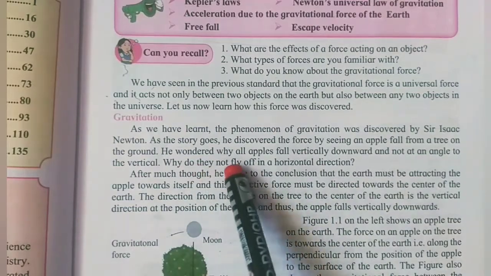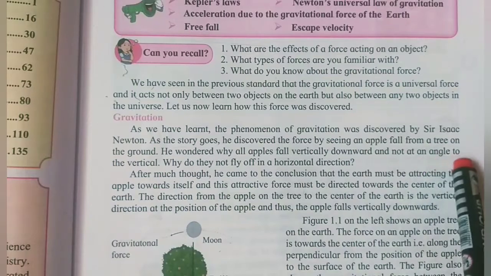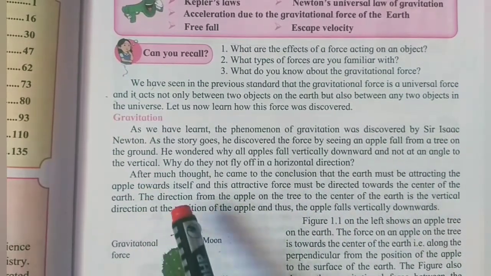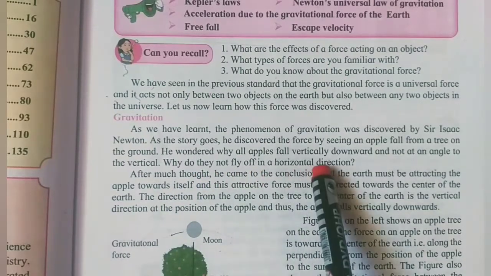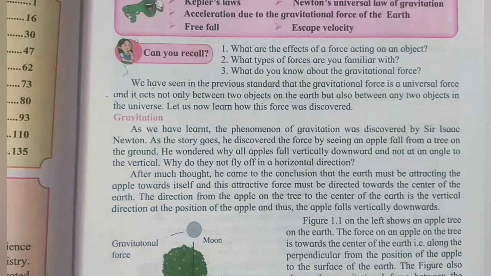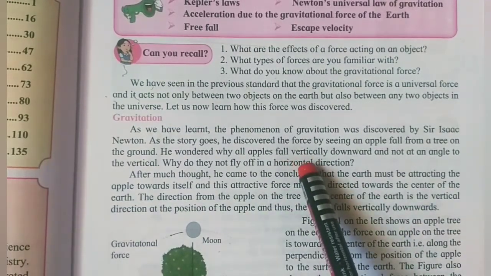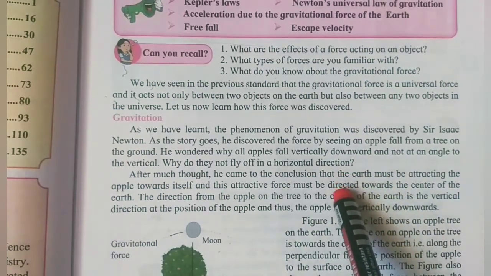So he wondered why all apples fall vertically downwards and not at an angle to the vertical. Why do they not fly off in a horizontal direction? So he had some questions in mind. The apple is falling only vertically downwards. Why is it not going up?